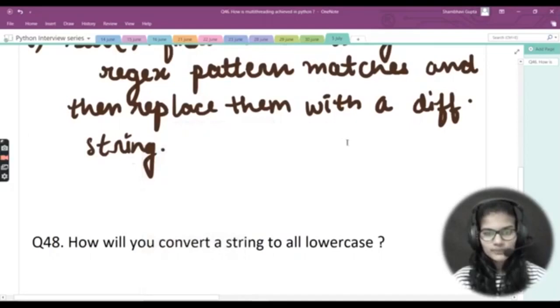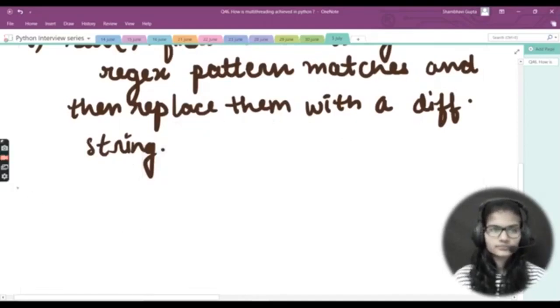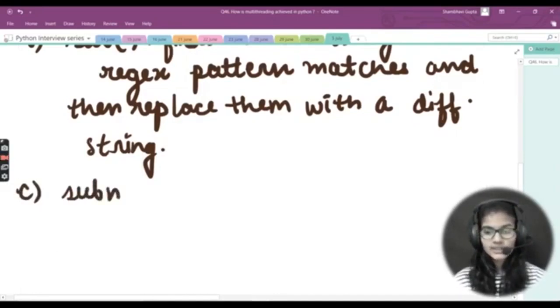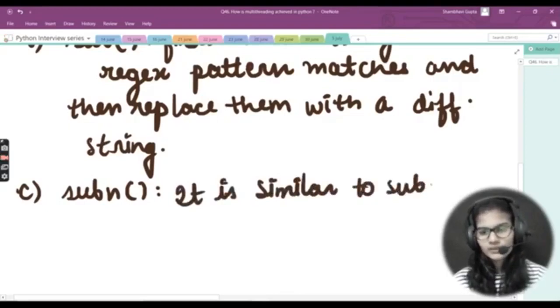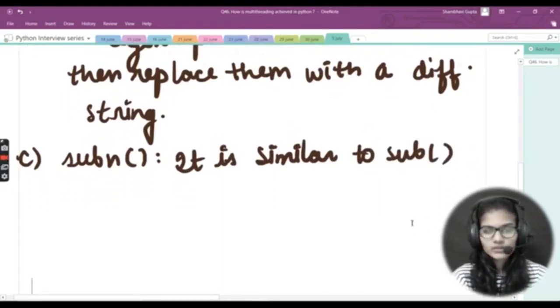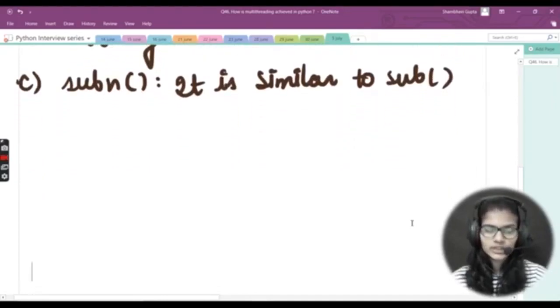Now my third option is subn. I would write subn in here like this. Now, what's the use of subn? It is similar to the sub function, with only a few basic differences that I'll let you know.